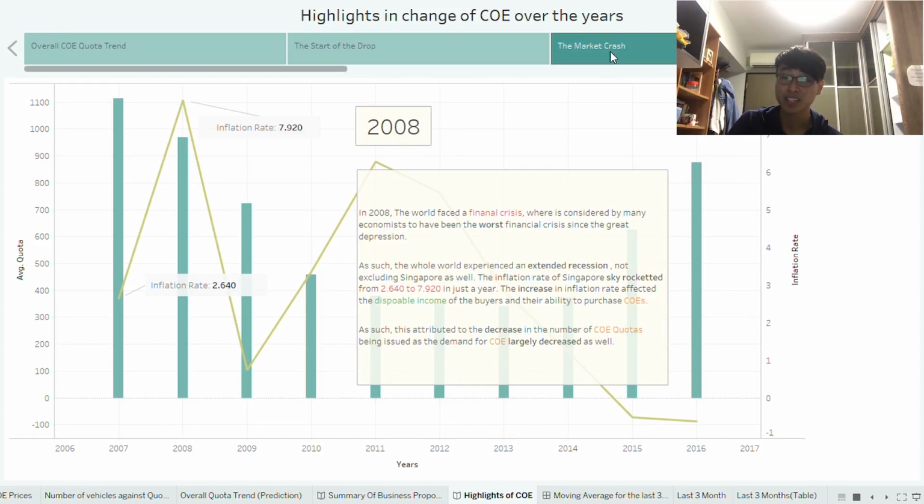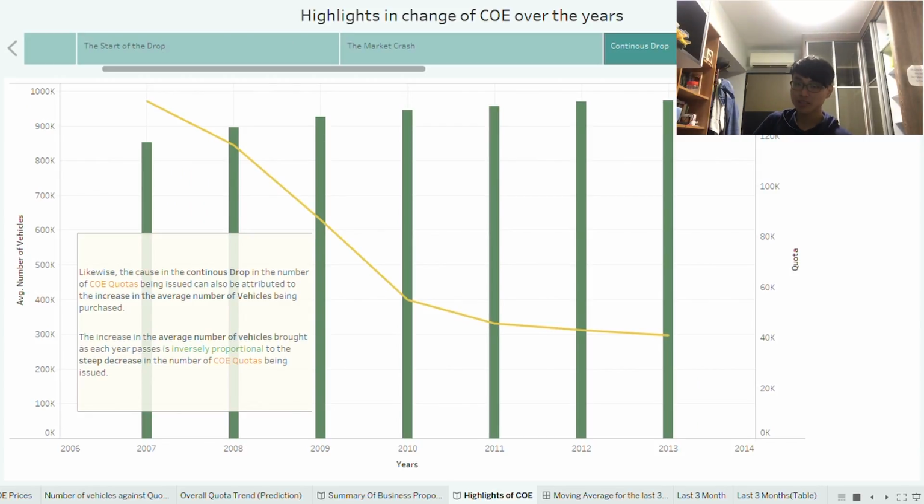In 2008, we didn't really talk about it in the business question, but I can explain in further detail. In 2008, the world faced a financial crisis, which is considered by many economists to have been the worst financial crisis since the Great Depression. As such, the whole world experienced an extended recession, not excluding Singapore. The inflation rate of Singapore skyrocketed from 2.64 to 7.92 in just a year. The increase in inflation rate affected the disposable income of the buyers and their ability to purchase COEs, and hence this contributed to the decrease in the number of COE quotas being issued as the demand for COE largely decreased as well. That's incredible.